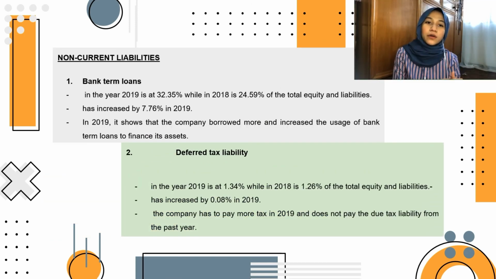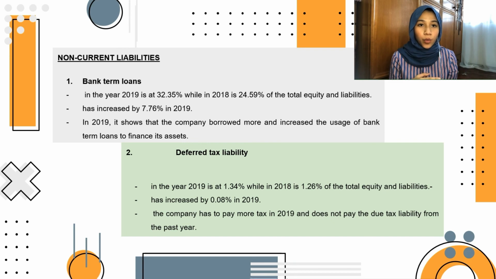Okay, now we focus on the common size ratio for non-current liabilities of Tasco Berhad. The first non-current liability is bank term loans. The bank term loans in the year 2019 is at 32.35%, while in 2018 is 24.59% of total equity and liabilities. It shows that the company has increased their common ratio for bank term loans in 2019 by 7.76%.